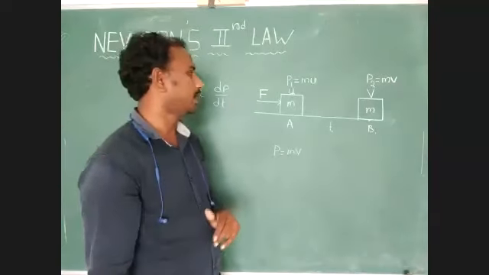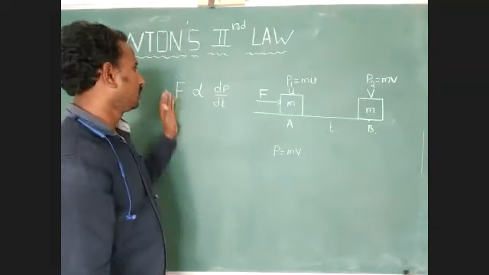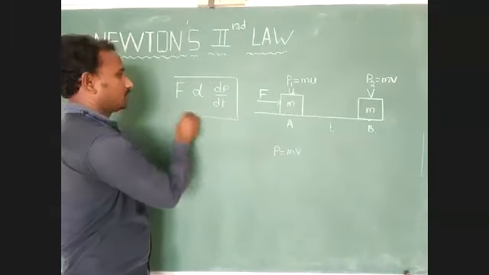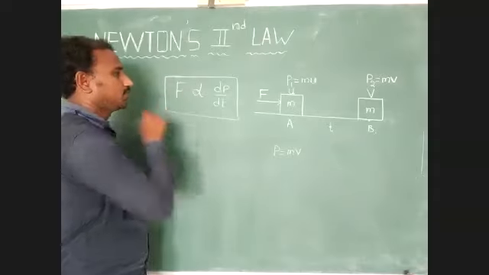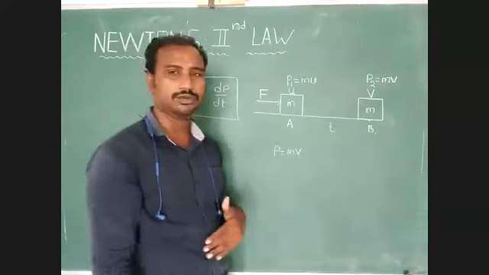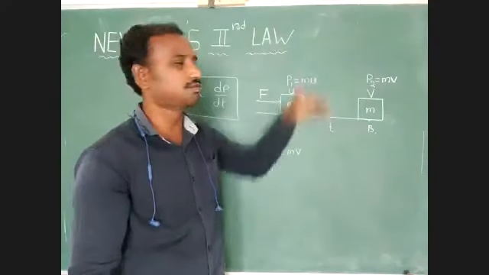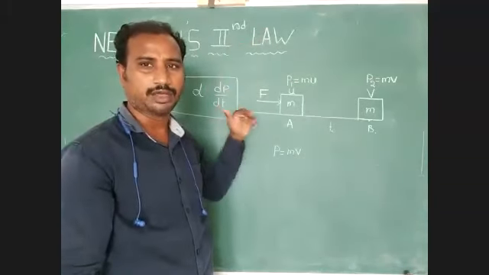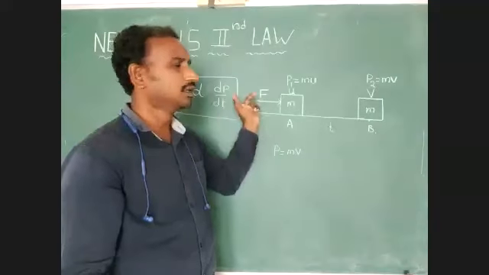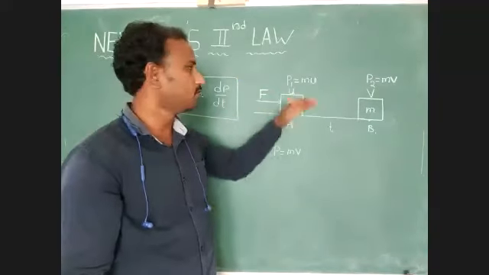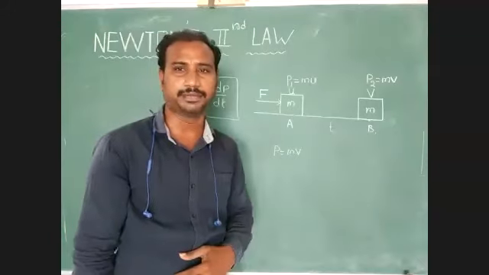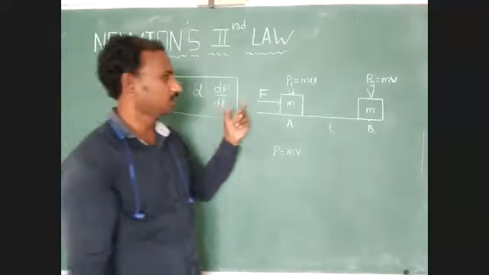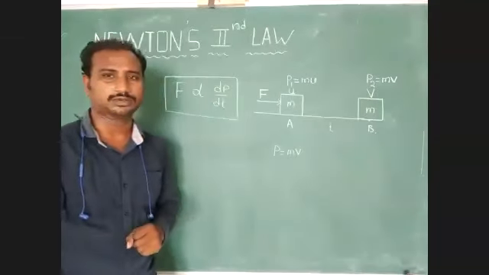Now Newton's second law explains this point. The rate of change of momentum is directly proportional to external force only. If the rate of change of momentum increases, the external force increases. For a greater rate of change of momentum, we have to apply more external force.